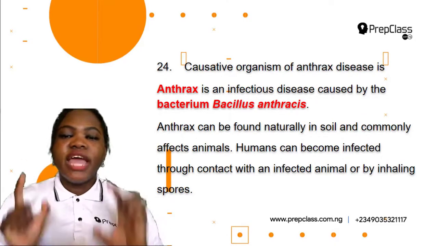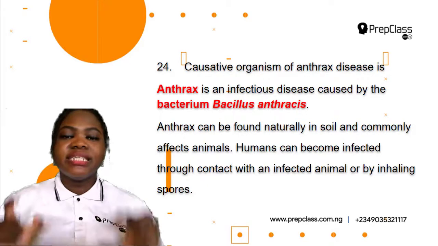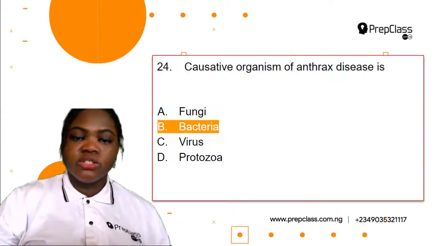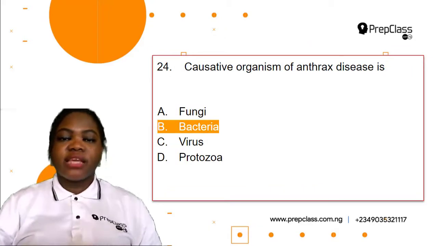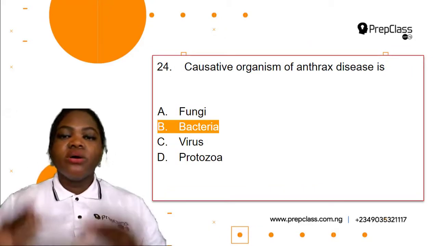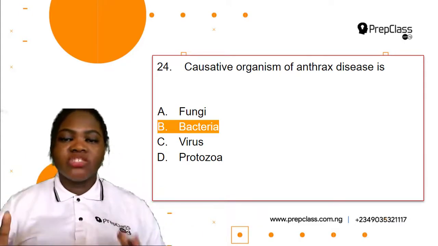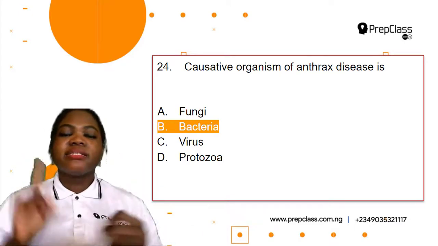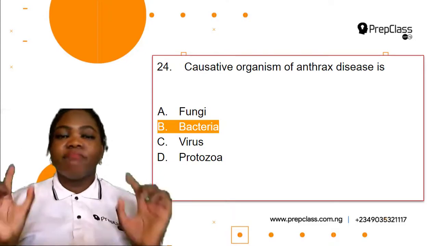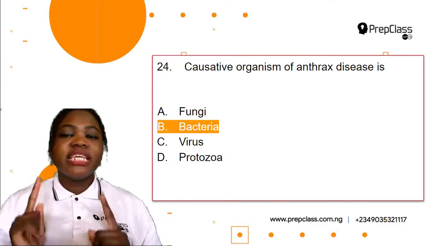So the causative agent of this disease is Bacillus anthracis, which is a bacterium. So that means that we can find the correct option now. So the correct option here is bacteria. So causative organism of anthrax is bacteria. It is not fungi, it is not virus, and it is not protozoa. It is bacteria. So the correct option is B.